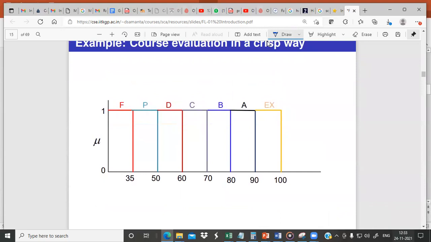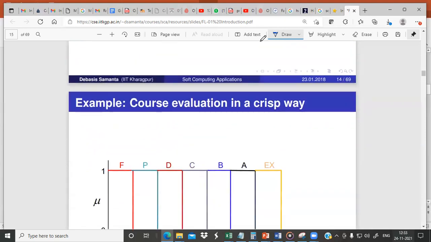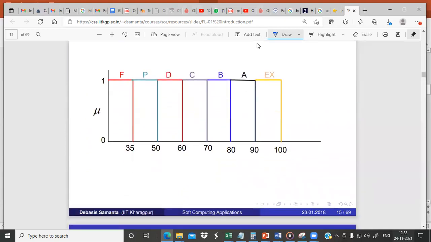The boundary is very crisp. Greater than or equal to 90 and less than 100, or anything greater than or equal to 90, we call exceptional. Greater than or equal to 80 and less than 90, A grade, and so on. So this is a crisp representation. The boundaries are strict. So we can easily know, say somebody got 33, then just draw a line and we know they are in class F.